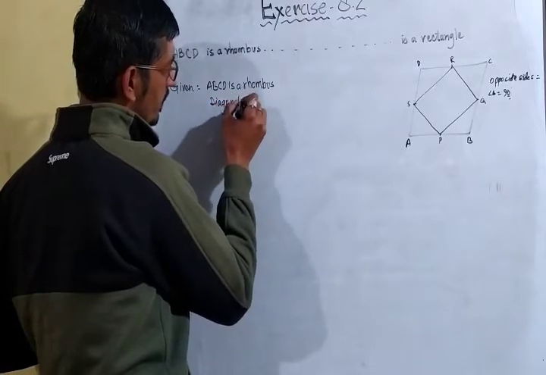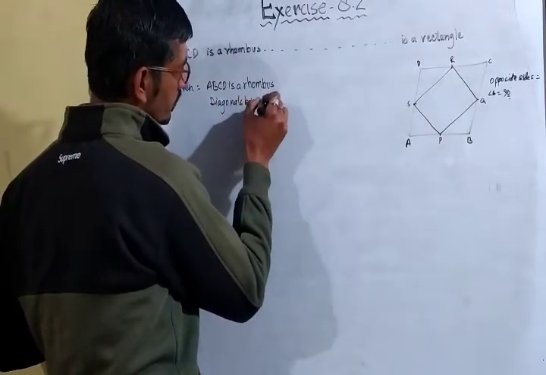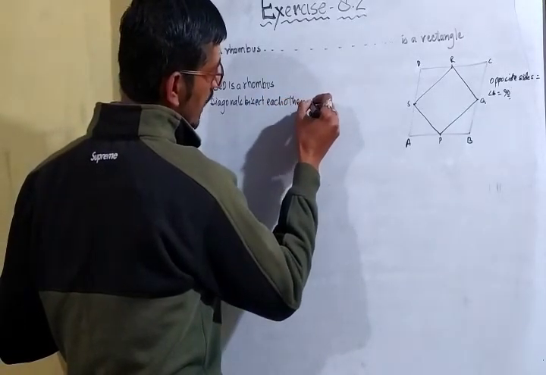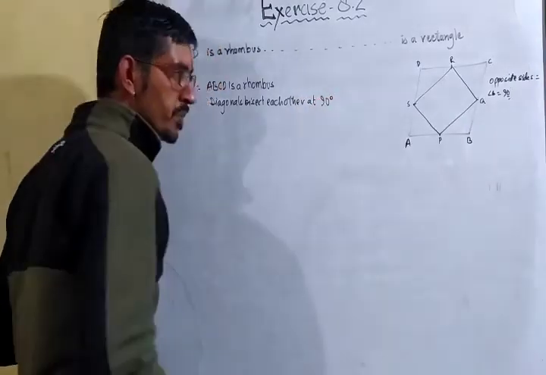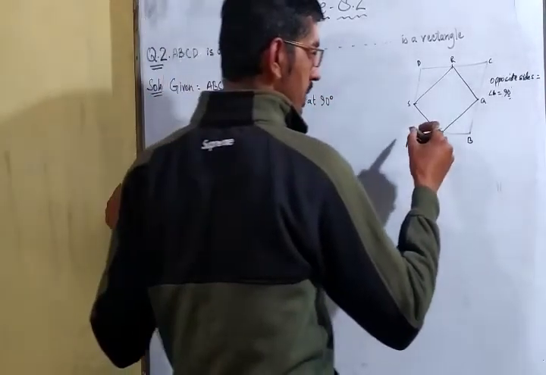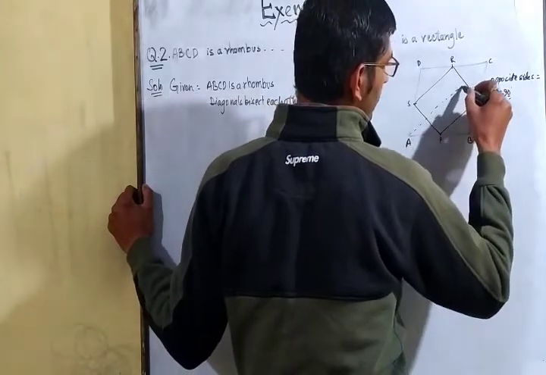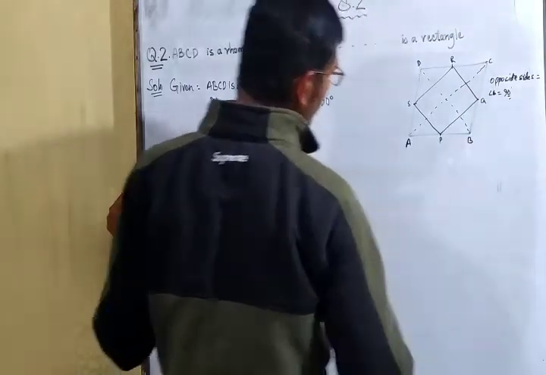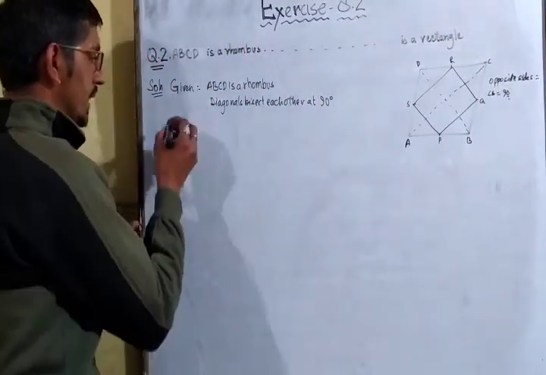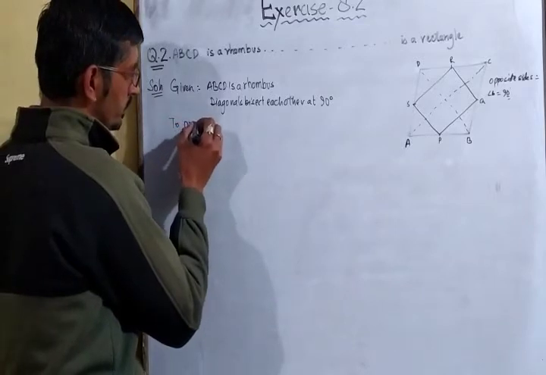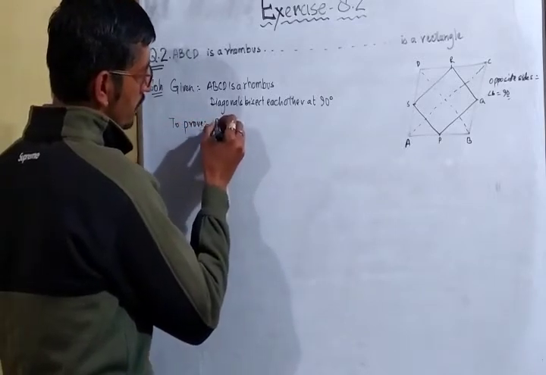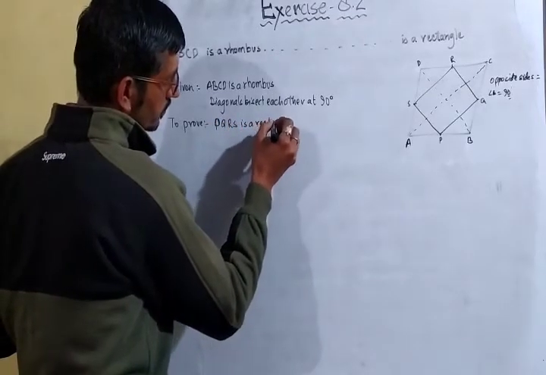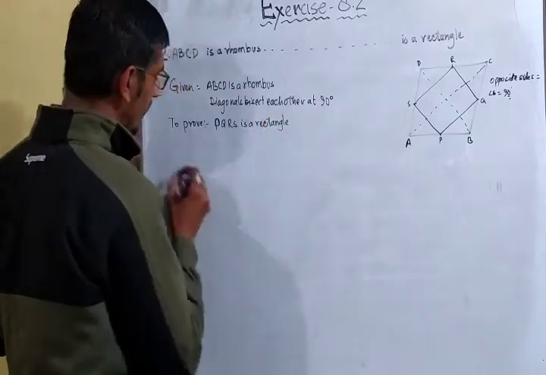Diagonals bisect each other at 90 degree. So join the diagonals A to C and D to B. Okay. Now first, that means to prove PQRS is a rectangle. Okay. Now proof.